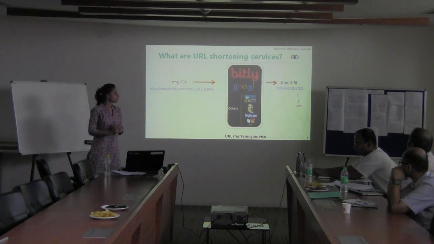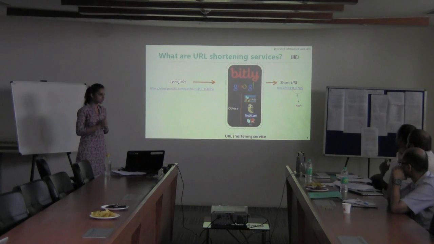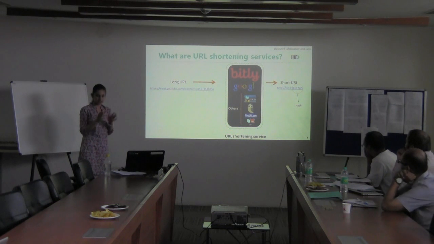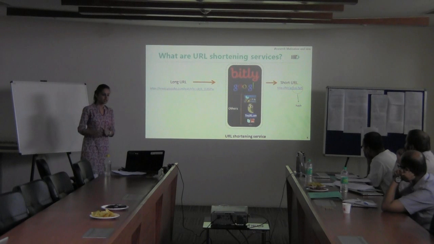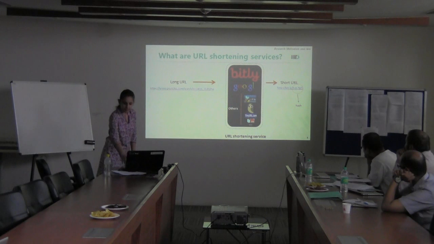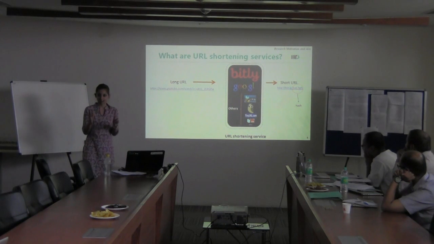To start with, I would like to give a brief introduction as to what URL shortening services are. A URL shortening service is a mechanism to compress a long complex URL to a shortened random hash, which redirects to the same page as the long URL. These URL shortening services can be assumed to be a black box, since different services use a different algorithm or approach to shorten the long URL.